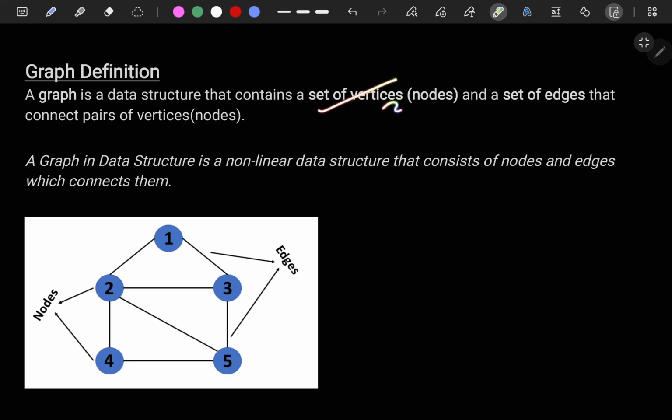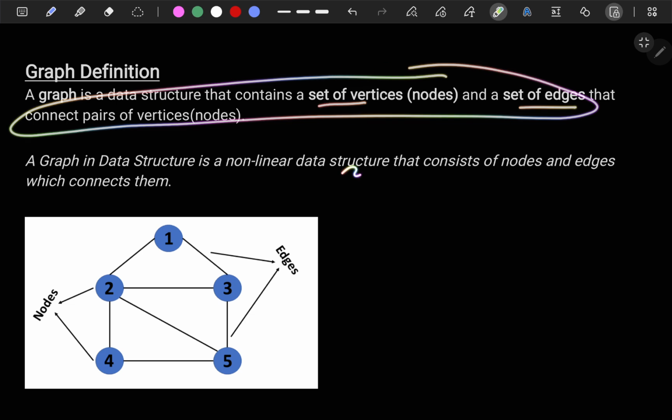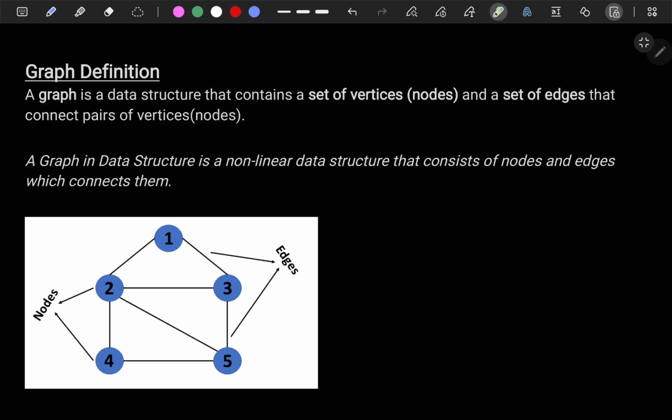This is one of the mathematical definitions because it consists of a set of vertices and a set of edges. I am coming to this definition later. Just understand this part. What it means is, you can see it connects nodes and edges which connect them.